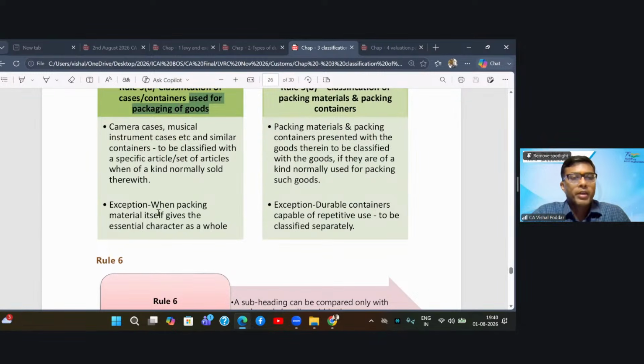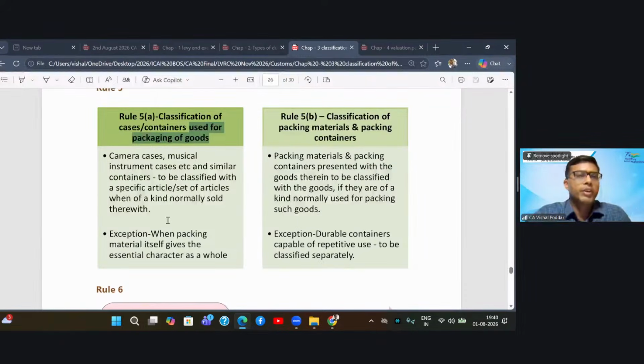Exception: where packing material itself gives the essential character as a whole. So if packing material itself is having its own characteristics, then fine, you can classify it independently. Then comes the next, 5B rule, classification of packing material and packing containers. So packing material and packing containers presented with the goods therein are to be classified with the goods if they are of a kind normally used for packing such goods. Here again the exception is durable containers and containers which are capable of repetitive use. Again, they have to be classified independently.